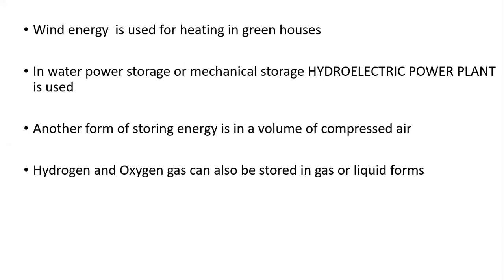When needed, these can be converted directly into electrical energy by use of a fuel cell.